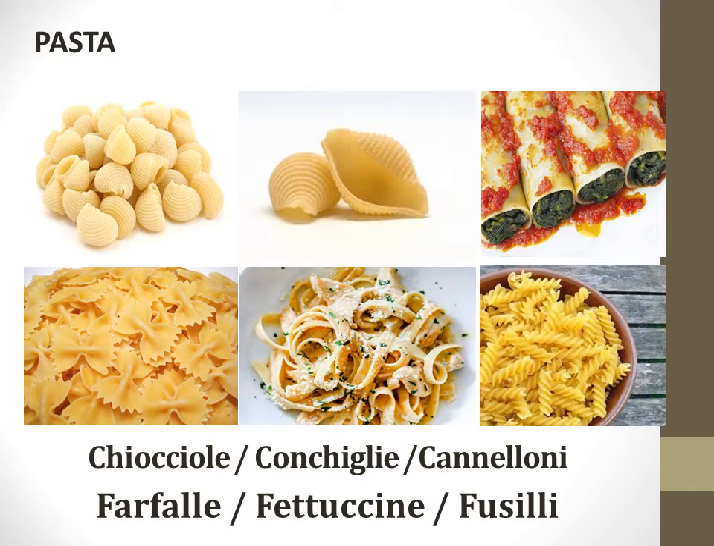The first pasta that you see in front of you has the shape of a snail, and it is known as chiocciole. Next is cochlear. Cochlear means it looks like a shell. Next is cannelloni. Cannelloni is a rolled, sheeted pasta. Next is farfalle. Next is fettuccine. And next is fusilli.